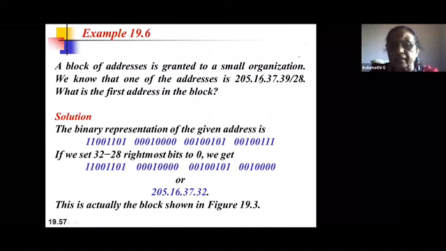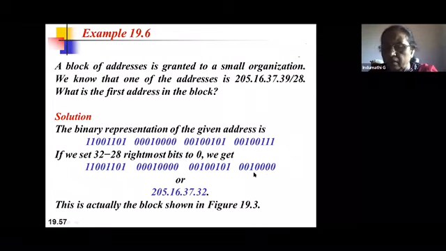Take this address and convert it into binary. Binary is very important. Convert 205.16.37.39 into binary. Because you don't have any other information in this example except that they have told you one of the addresses in the block is this. Now find the first address, the last address and the number of addresses. If you know any address, you can find the first address and the last address. So convert this decimal into binary, and the condition is that the rightmost 32 minus n bits, if set to 0, give you the first address.